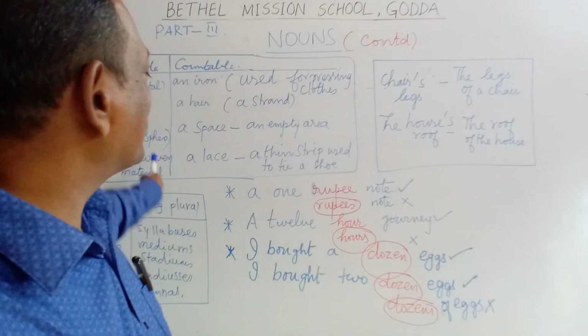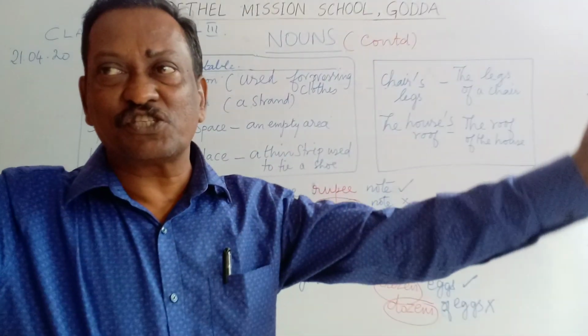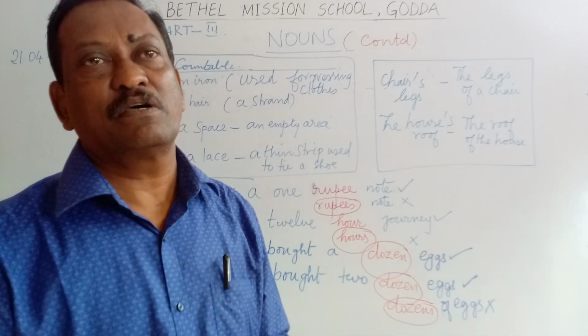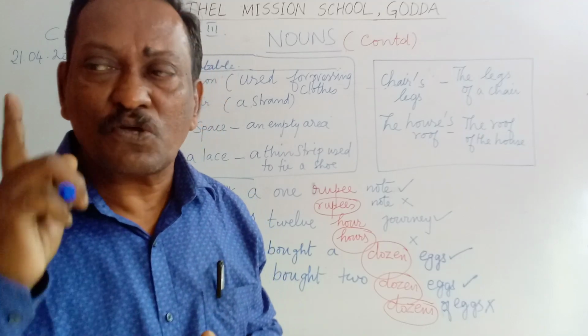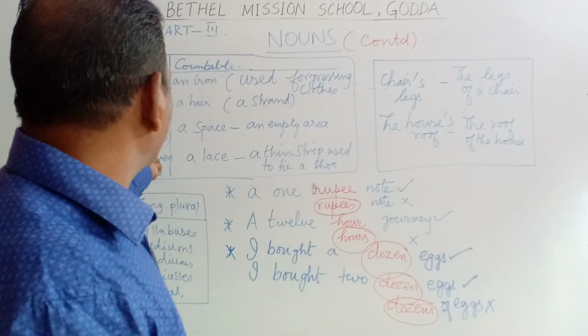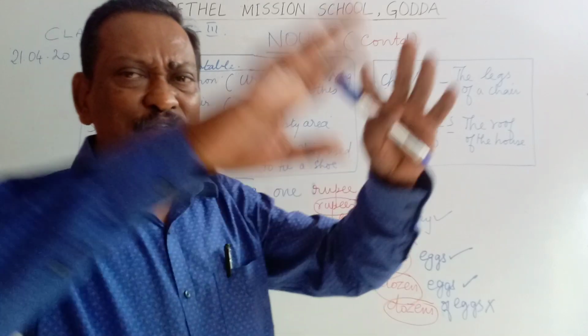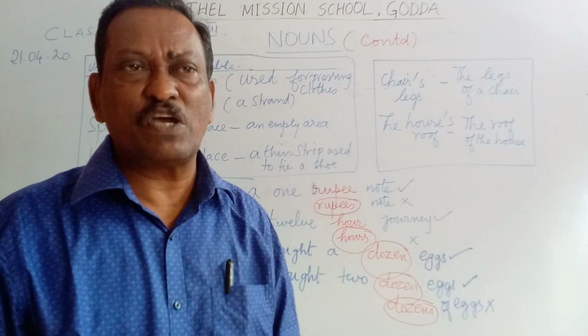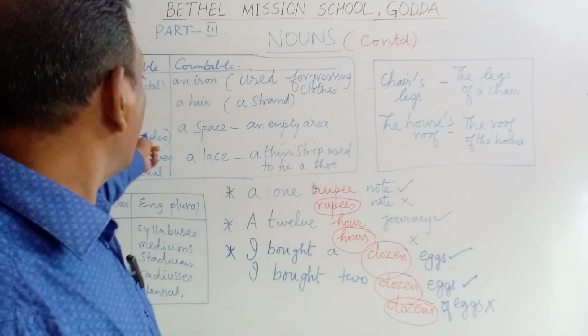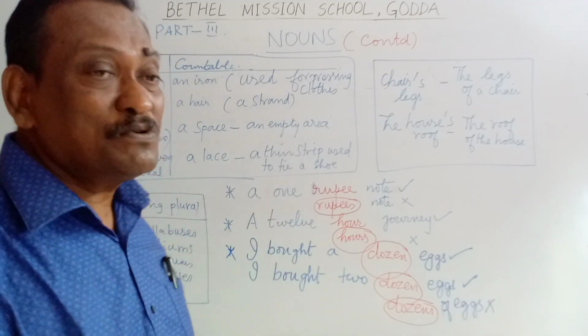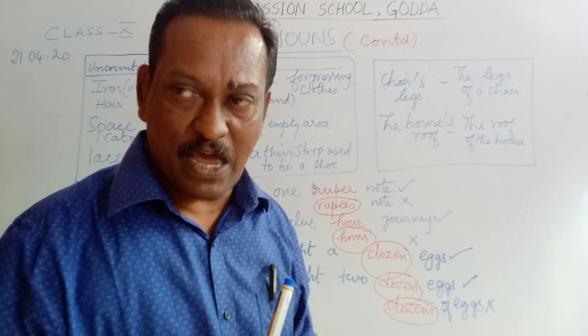Coming to the third one, space. Space in general refers to atmosphere. There are thousands and thousands of galaxies in space. So when I use that word space without an article, it refers to the atmosphere where you have the planets, the stars, constellations, whatever it may be. In this sense, it is used in an uncountable manner.